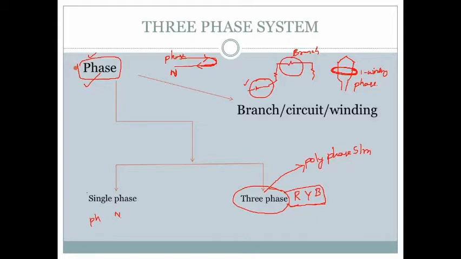For home appliances, we use only single phase. Mostly the cases are a single phase system. Whereas for industrial applications and large power applications, we use either three phase or polyphase system. Polyphase means the number of phases is greater than three. That system is called a polyphase system.